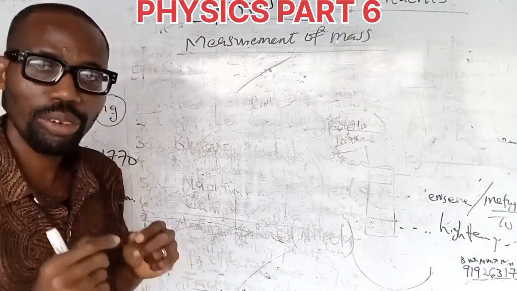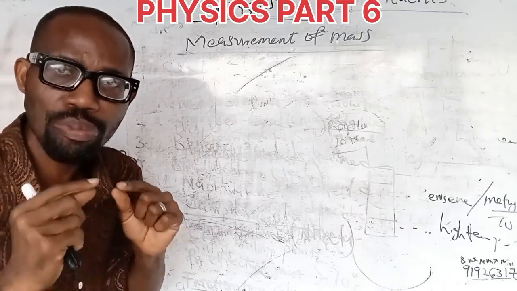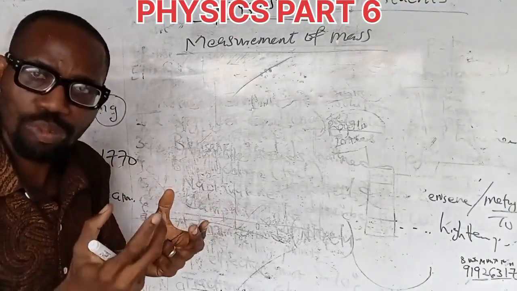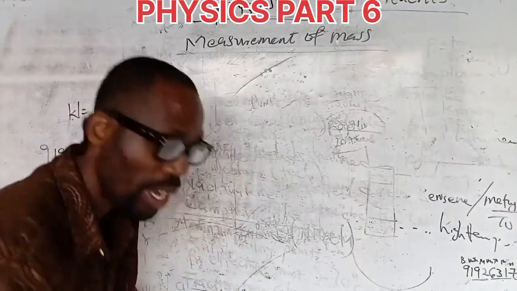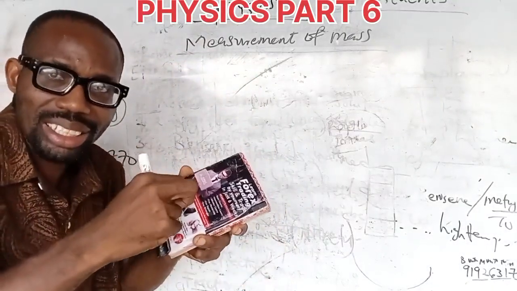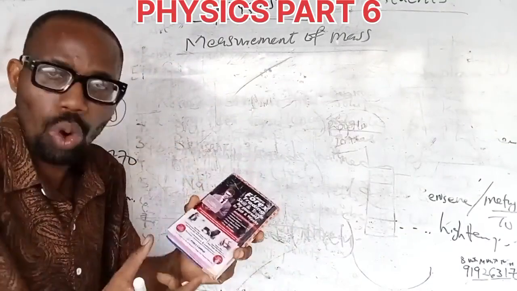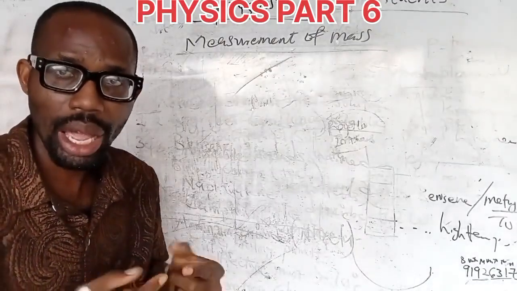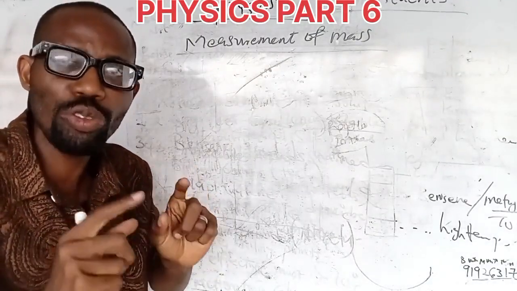Mass is defined as the amount of matter it contains. That's what mass is. So if I bring this material now, all the things found inside this is the mass of the whole of this material. Mass also means a measure of the body's inertia.